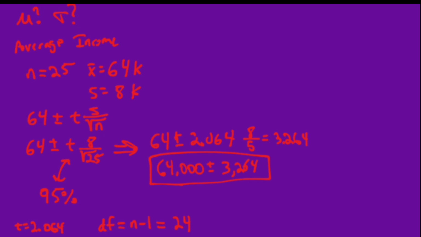And so we still can get to the same result, same structure, same concept here, with a best guess, an estimate, 64,000, and a confidence interval built around that. It's just that we're able to do that with our sample standard deviation and the t distribution.